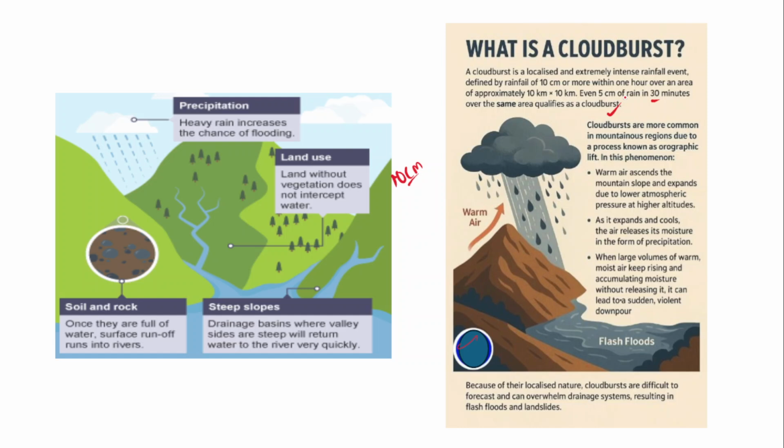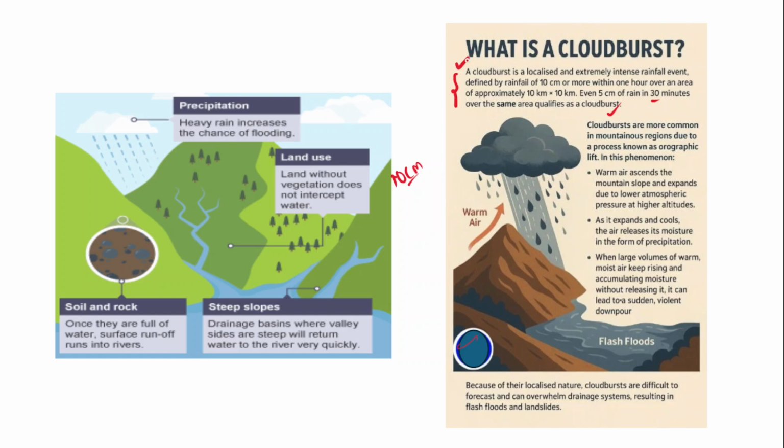Now whenever you come across a question on cloudburst, you must introduce the answer with the definition of the cloudburst. So therefore remember the definition of the cloudburst. Okay, I would like to explain this again. A cloudburst is actually a localized extreme rainfall event for a very short duration. It could be 1 hour, 2 hours, right? This phenomenon is called a cloudburst. However, even 5 centimeters of rainfall for 30 minutes in a localized area can also be called a cloudburst, right? This is the cloudburst definition.